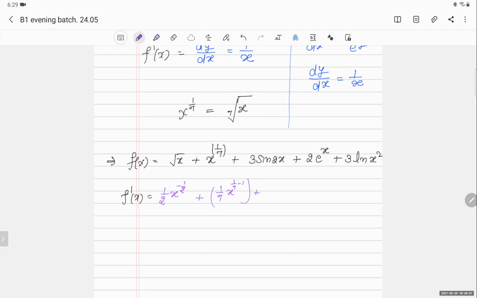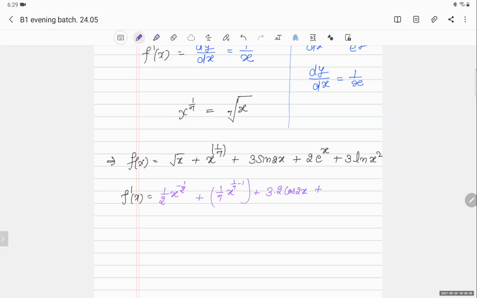Sir, 3 into 2, 6 cos 2x. Is it correct? 3 into 2 is 6, and sin 2x derivative will be cos 2x. Okay. Yes. Sin 2x का derivative would be cos 2x only. Okay, cos 2x.